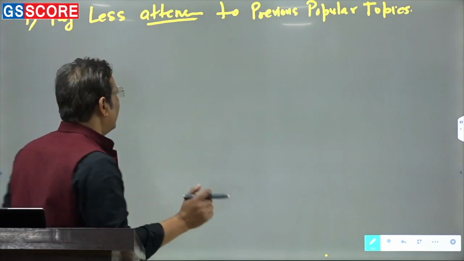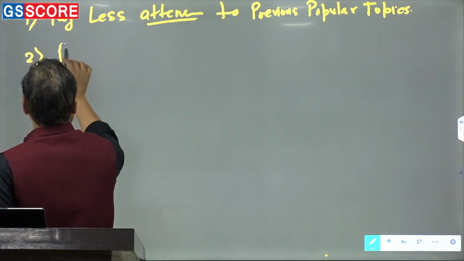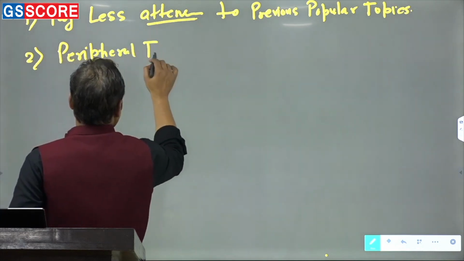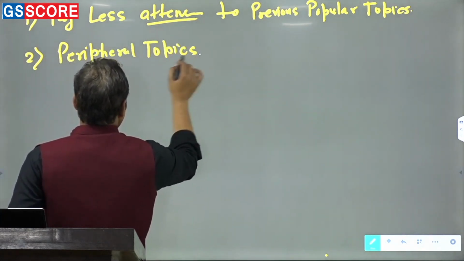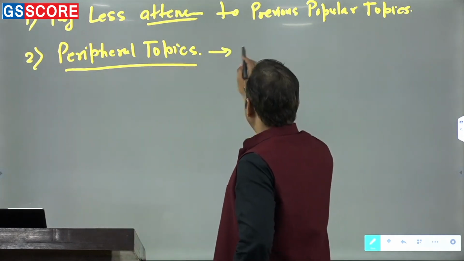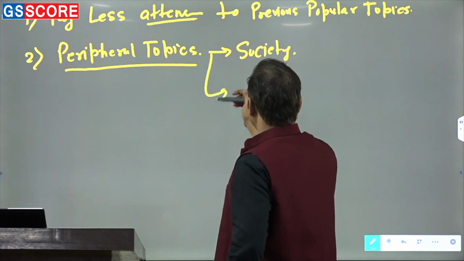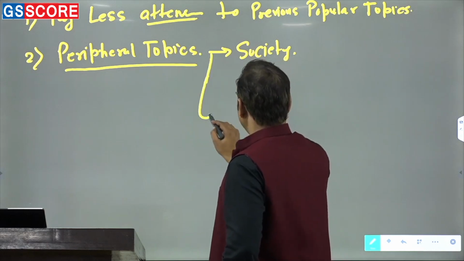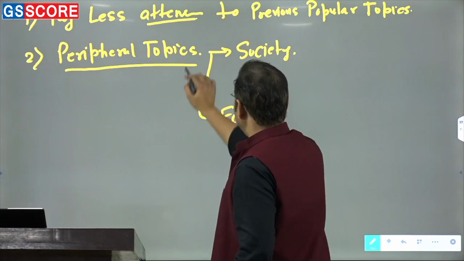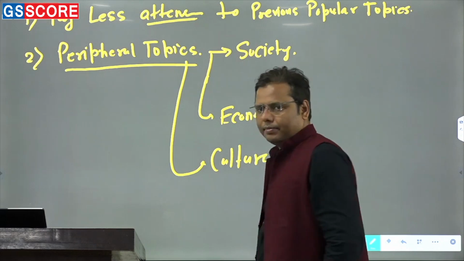Rather, what is advisable is the peripheral topics. Now, in peripheral topics, what exactly are we going to keep in mind? I think there are three things. One is society, one is economy, and one is culture.